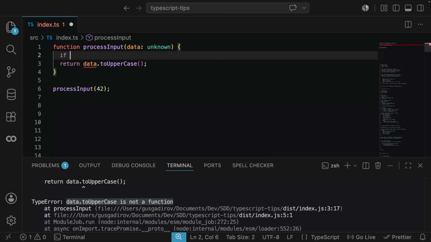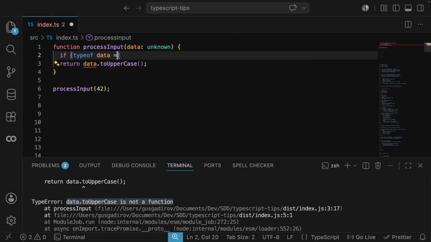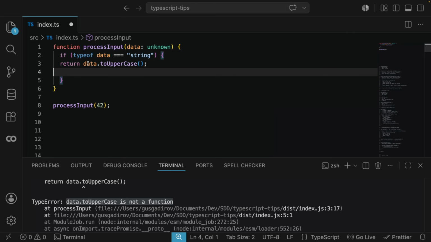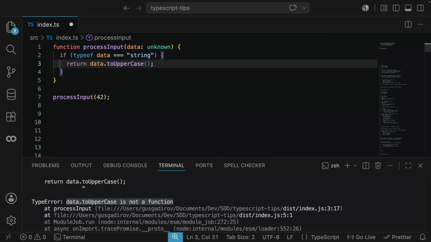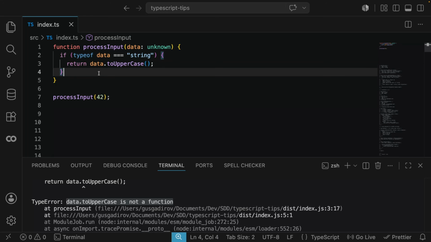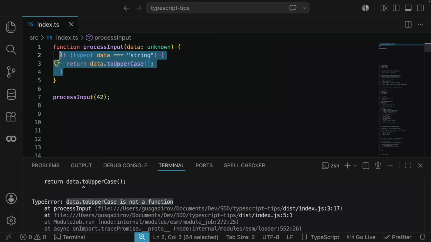So what we do in this case is we simply narrow down our type. We say typeof data === "string", like this. And once we do that, then TypeScript is going to be happy with our code. So if we run 42, the type of the data is not going to be string, and then this error is not going to happen anymore. So as you can see, unknown gave us a hint that, hey, there's a case that you haven't handled and you better handle it, right?